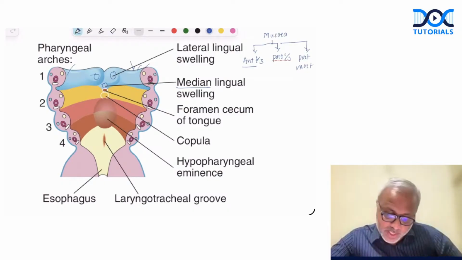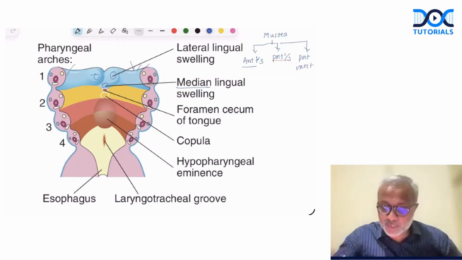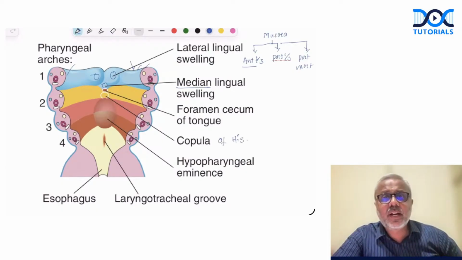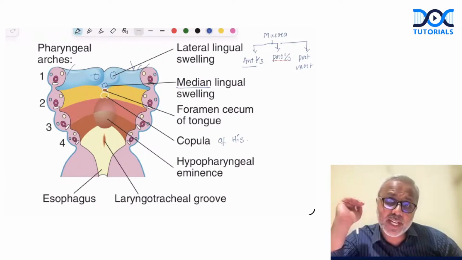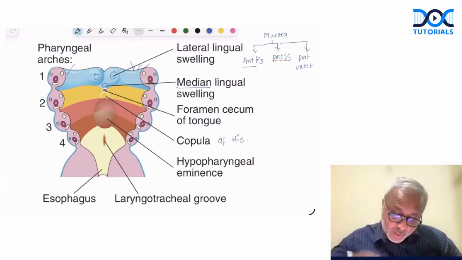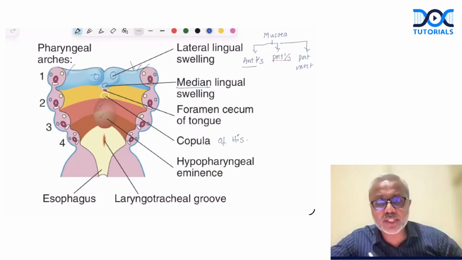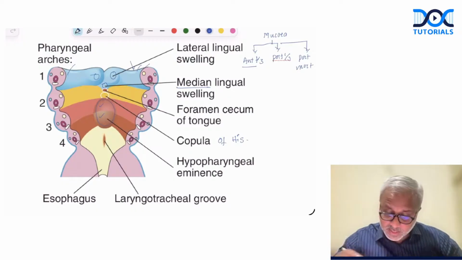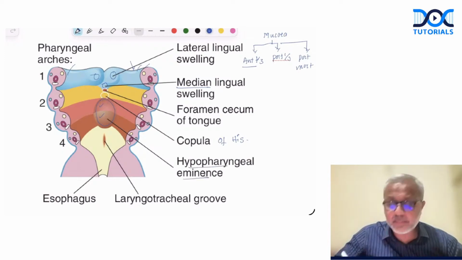Posteriorly, as we progress, the second arch gives rise to a small component called the copula of His. Ultimately, this component gets buried by the overgrown third and fourth arch, which gives rise to a combined swelling, as we can see here. And what do we refer to this as? This is the hypobranchial eminence.